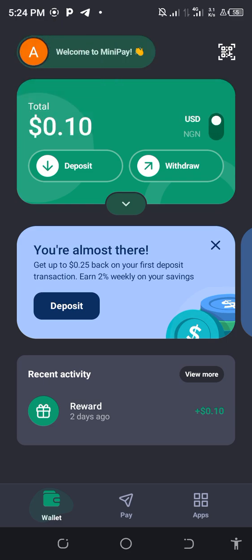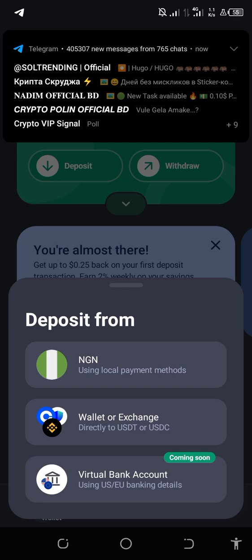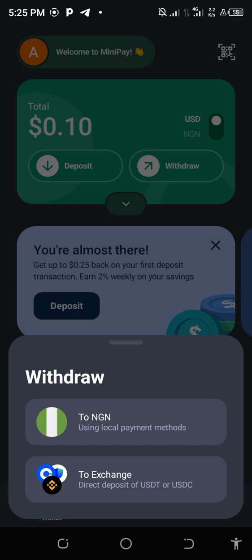Guys, to deposit is very simple. Just click on deposit, whether from a Nigerian wallet, an exchange, or a virtual bank account. Very soon the virtual bank account will be a wallet, but you can use a wallet or any exchange to deposit the money, or you use your local bank account. That is how to deposit. To withdraw, you can also withdraw directly to your local payment or to any exchange.